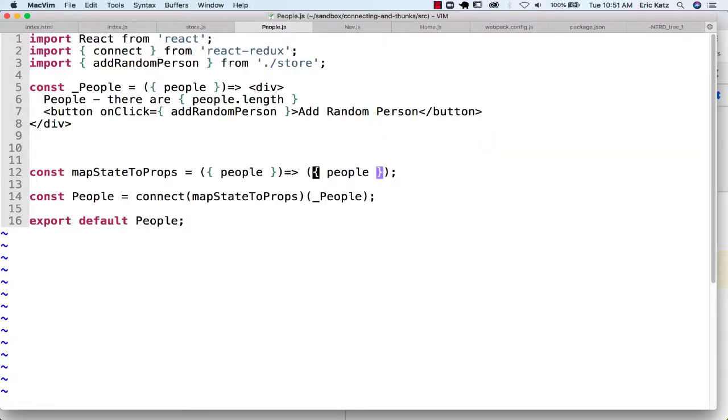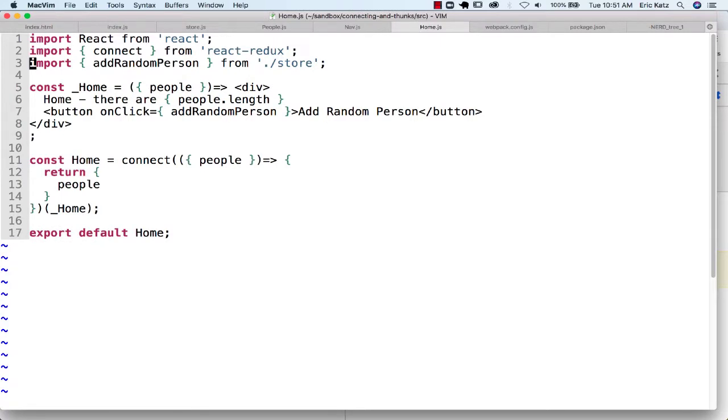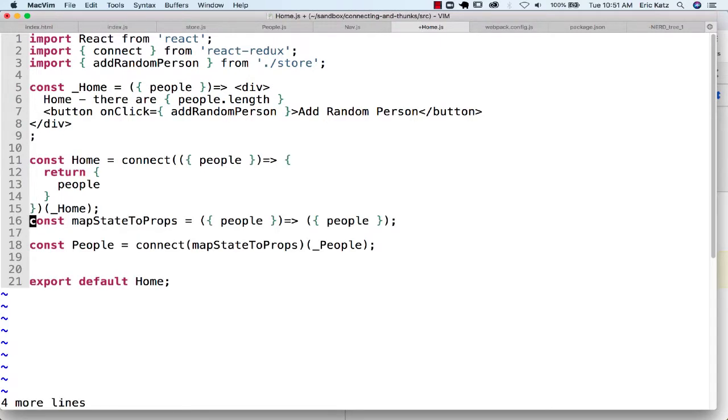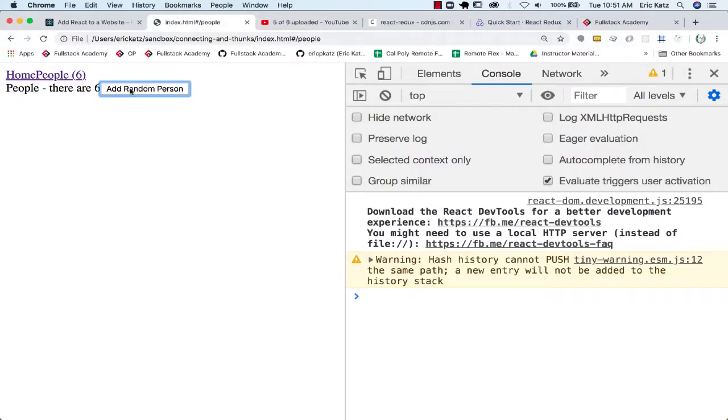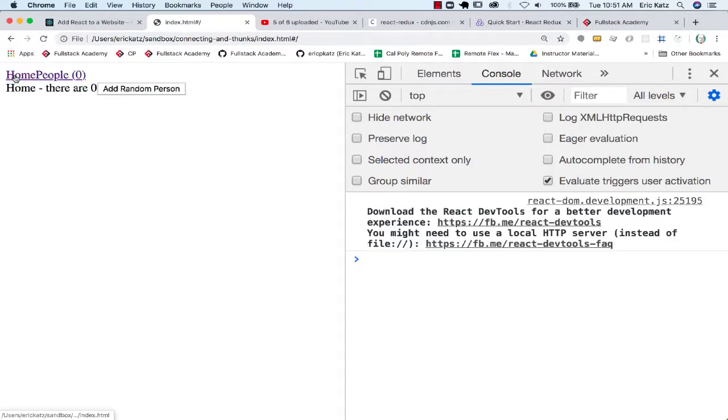Let's also do one other thing here. And really, I'm going to cheat a little bit because our home really has the same thing. The only difference is that this is going to be called home. And this is home. All I've done is just separated out my mapStateToProps. And this should end up working the same way.